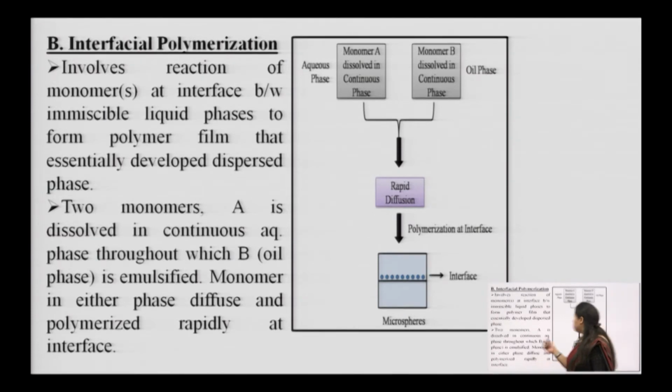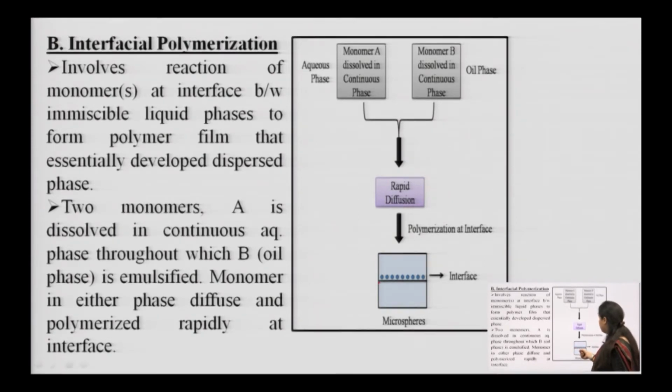at the dispersed phase. So, two monomers we have taken, A in the continuous phase and B also in a continuous phase. A is dissolved in the aqueous phase and B is dissolved in the oil phase. Rapid diffusion will occur because the oil and aqueous phases are immiscible with each other. So, they will not be mixed with each other. So, you will get this kind of representation here, this kind of system here.